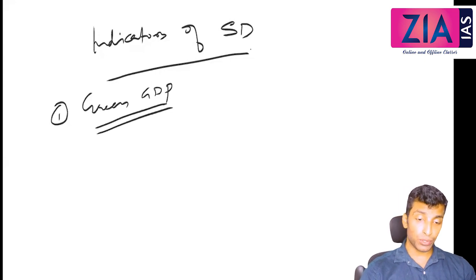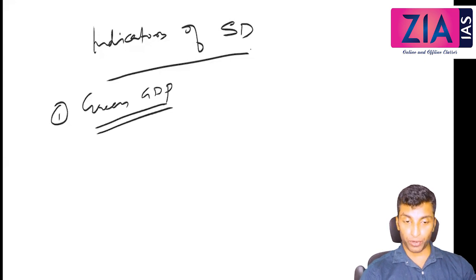But otherwise, you see the importance of this chapter, not only from economy, not only for prelims, mains, GS, okay, everywhere, and your essay, even in ethics also. The sustainable development will come, inclusive growth will come, development will come. Everywhere this chapter is going to be very important. So you need to have a very good idea about this chapter.